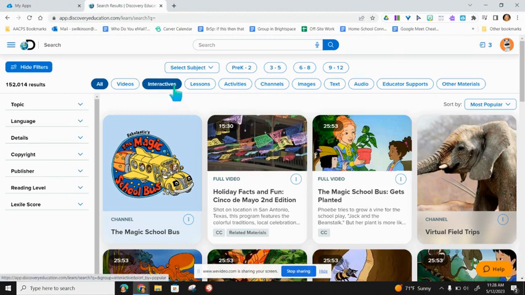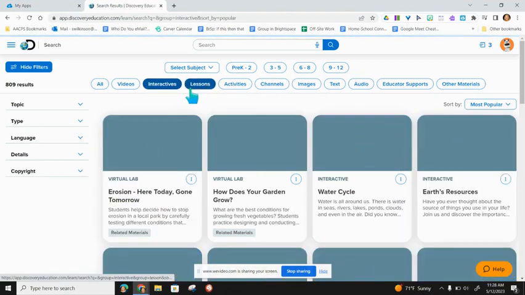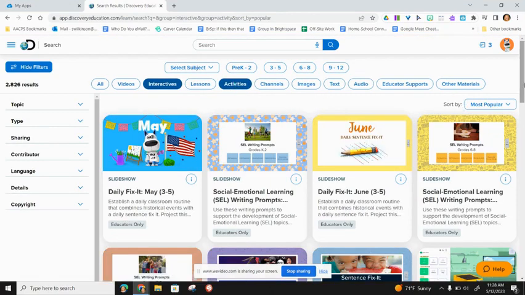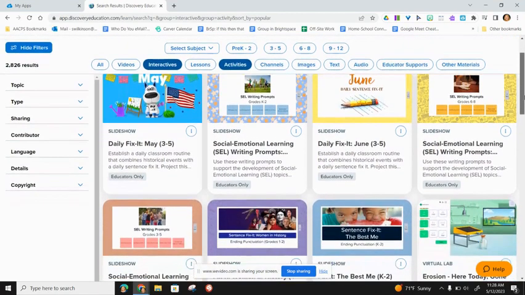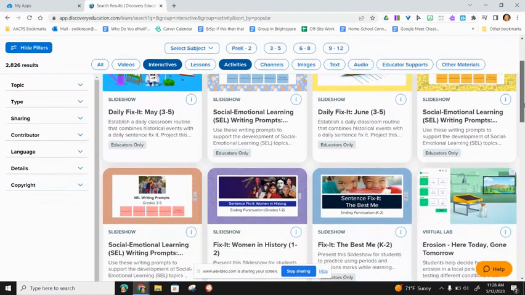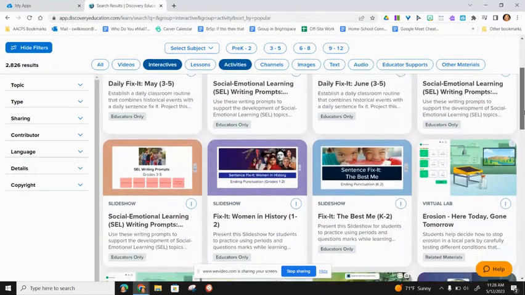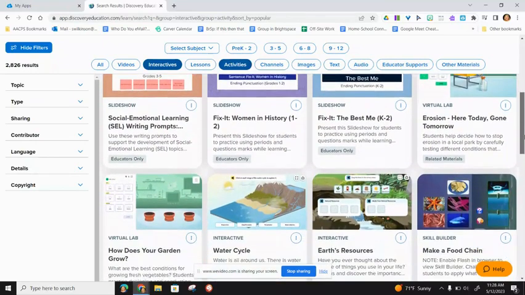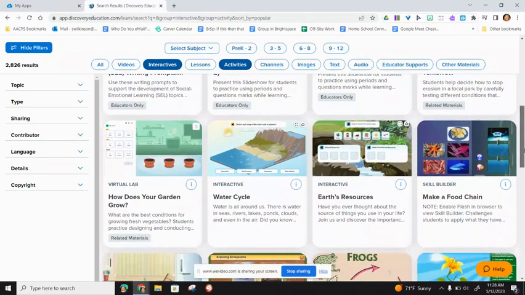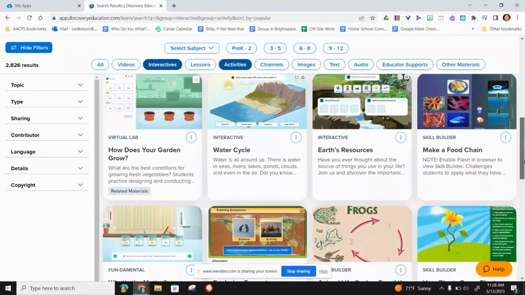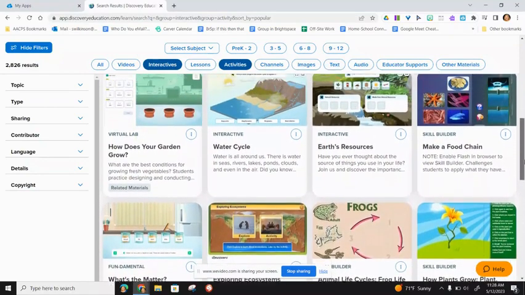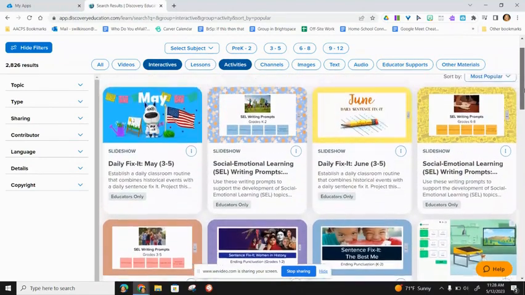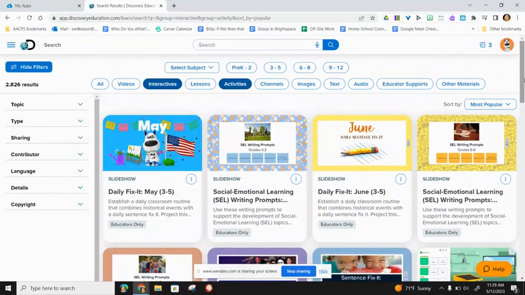So earlier you heard about our interactives as well as activities. And so when I search for both of those in an open search, I'm getting almost 3,000 results. You can see that all of these activities and slideshows and quizzes and interactives are made with, again, student engagement as their main purpose. You can click to preview these. You can filter down by grade level and type, and it's just another awesome resource that's ready to go for you to use with students.